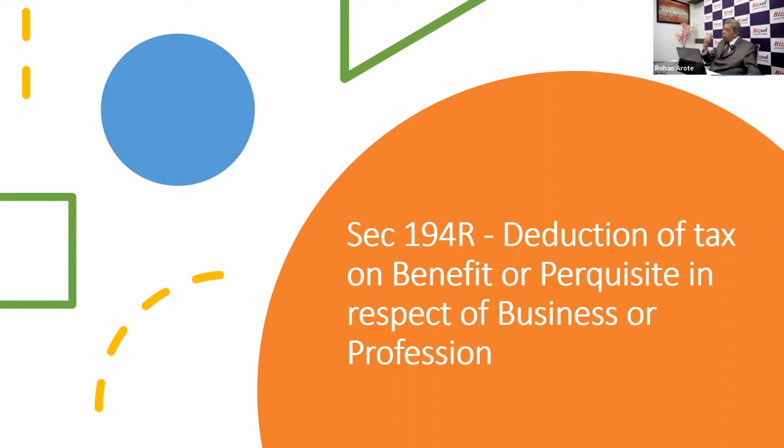Anything you give to government officers, whether a goodwill gesture or anything else, though 194R will not be applicable, something else will be applicable.